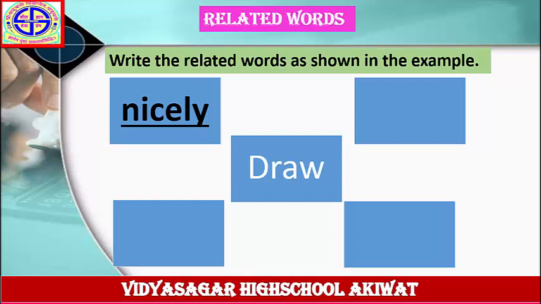After that, you have to write down answers of your own. Draw nicely. Will you tell me what the answer is? Draw nicely. Draw neatly. Draw carefully. Write down the remaining columns of your own. Next example.